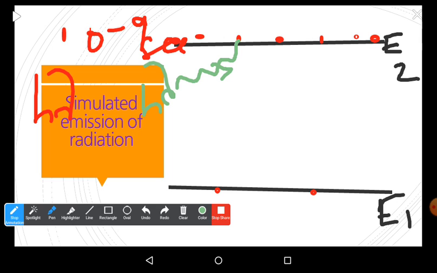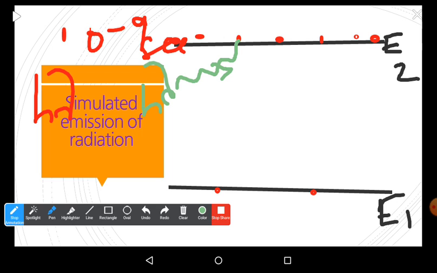It stimulates the excited atom, and this atom comes down after being struck by the external photon. When the external photon strikes, the atom comes down much before 10 power minus 9 seconds. It means the atom is brought to the ground level very much before its lifetime of 10 power minus 9 seconds.